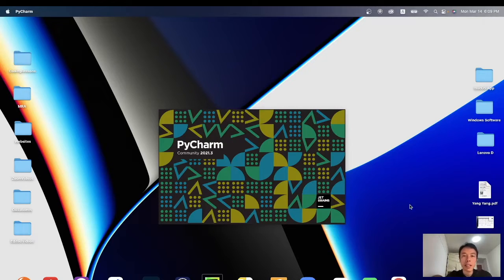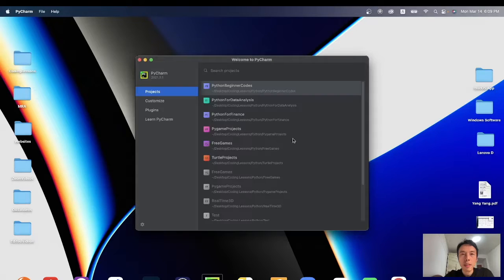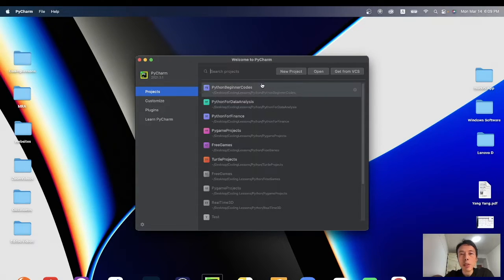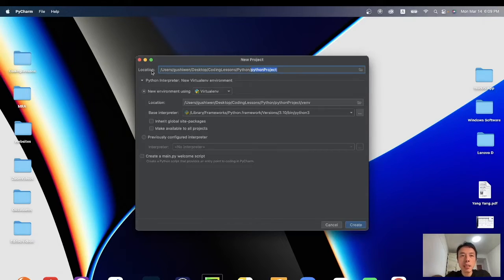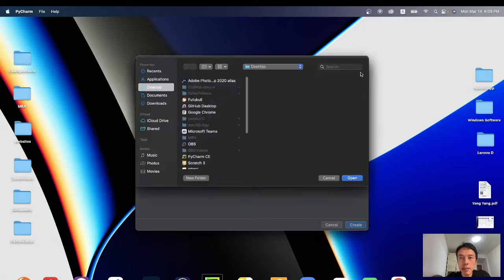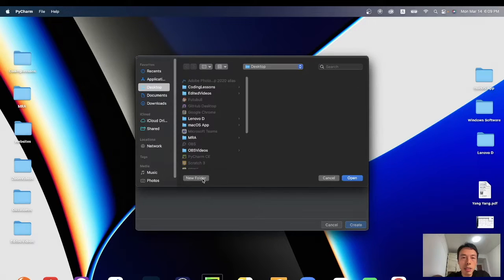Okay, PyCharm starts. This is the first page of PyCharm. We can create a new project. On the first row, we need to choose the location for our project first. If we want to place it on the desktop, we can click the folder icon on the right side and create a new folder on the desktop. Here we need to select Desktop first and create a new folder.